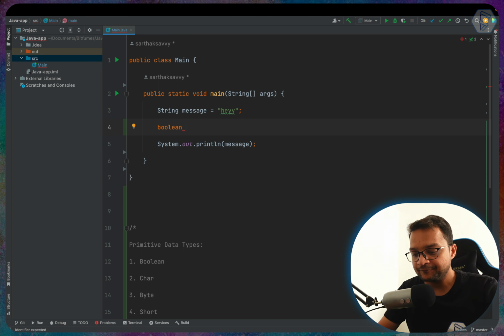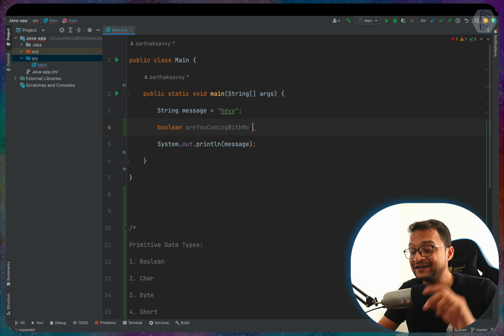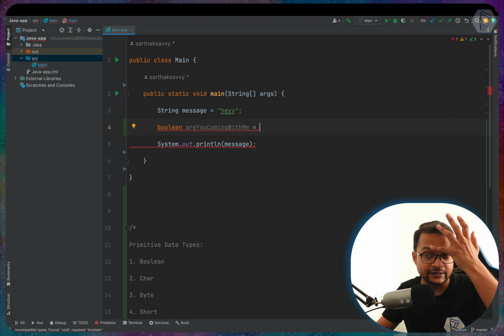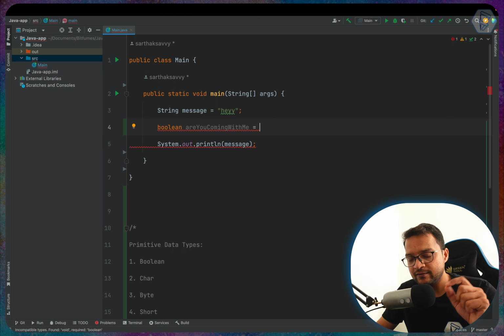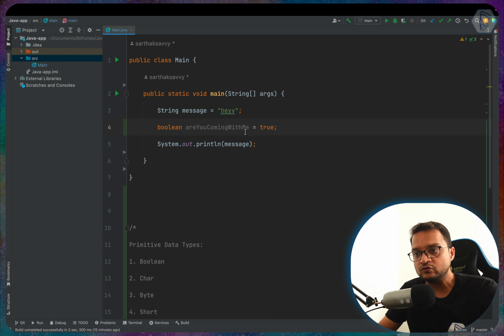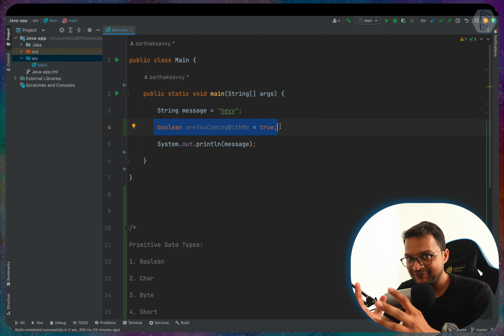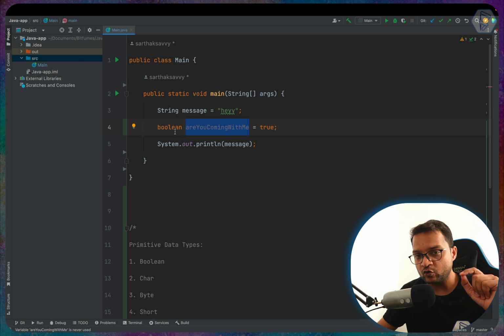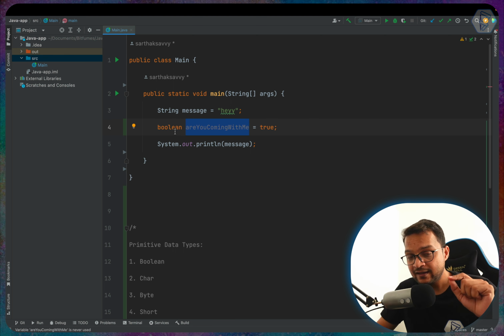So, are you coming with me? And yes, trust me, this is the real variable name I have created. Remember this thing, a variable name always has to be descriptive. So I say true, and now our variable is created, a container which is now having a value of true. We define that this container is only going to hold either true or false. Why? Because the type is Boolean.